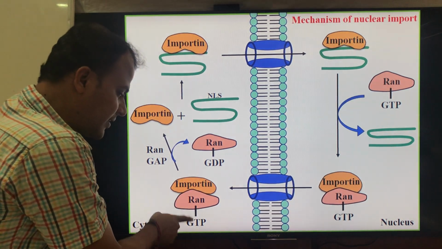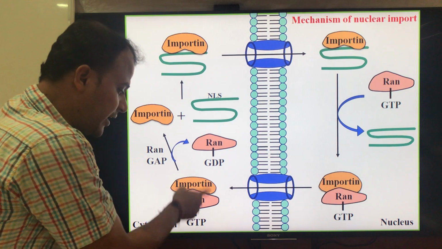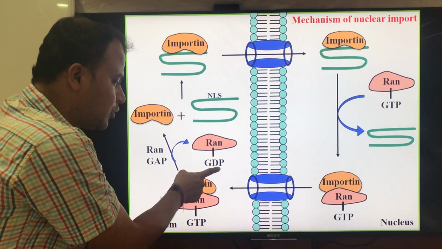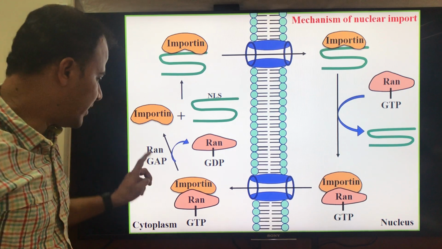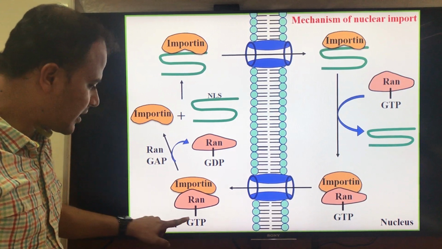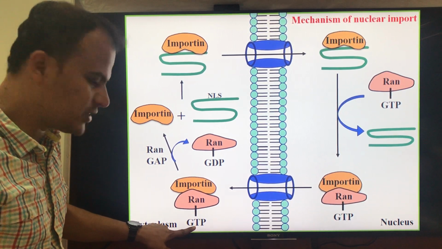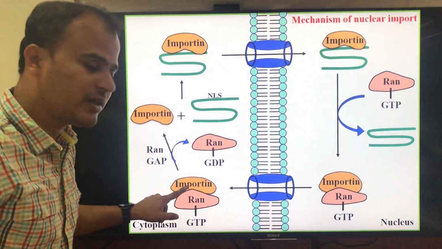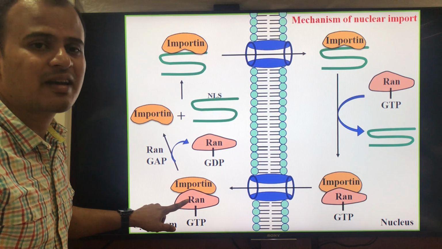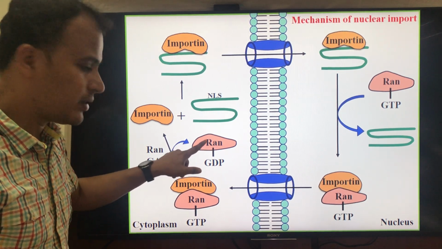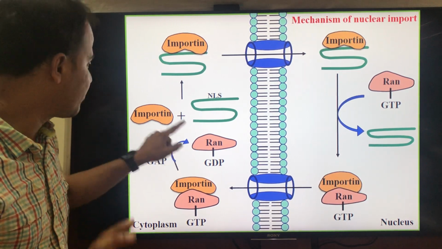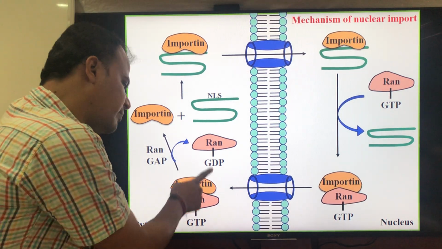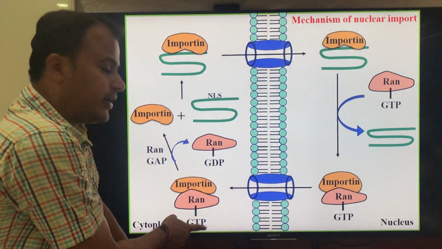Now you can see that there is the hydrolysis of the guanosine triphosphate into GDP. Immediately, once this comes in contact with this one, there is hydrolysis of the GTP to form the RAN-GDP form, and importin loses affinity for the RAN protein. Now, RAN protein cannot interact with the importin in the absence of GTP.